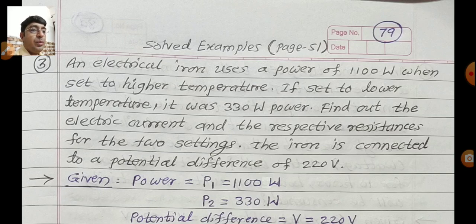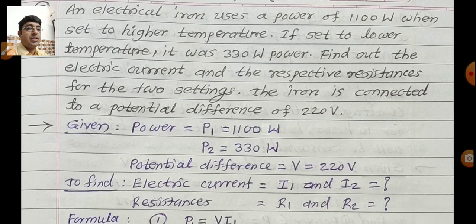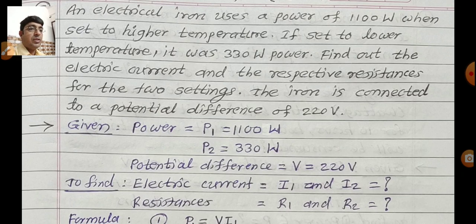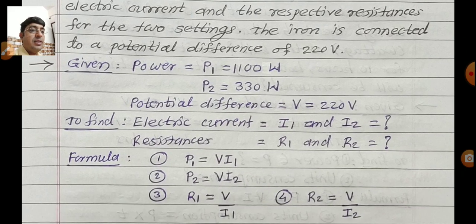So first of all, you write down the given terms. What is given? Power. Two different powers are given, so we mention them as 1 and 2. First power P1 equal to 1100 watt, second power P2 equal to 330 watt. Potential difference, meaning voltage V, is equal to 220 volt. Now we have to find the electric currents I1 and I2, and in the same way the resistances R1 and R2.